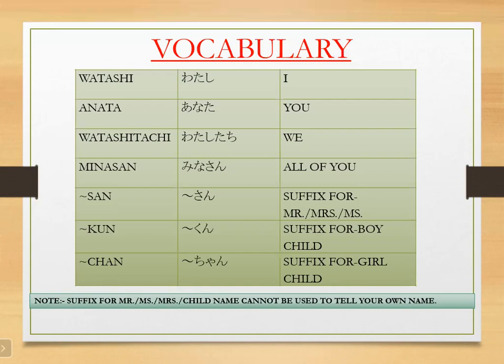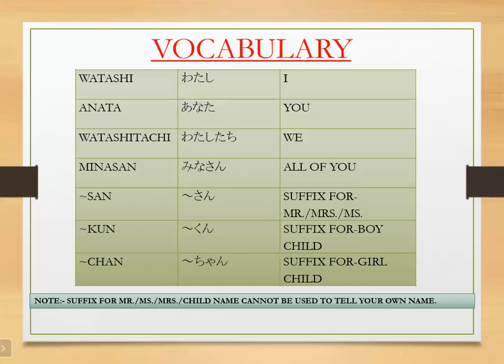In English format, we add Mr., Miss and Mrs. before the person's name. But in Japanese, san is a suffix. We add it after the person's name.